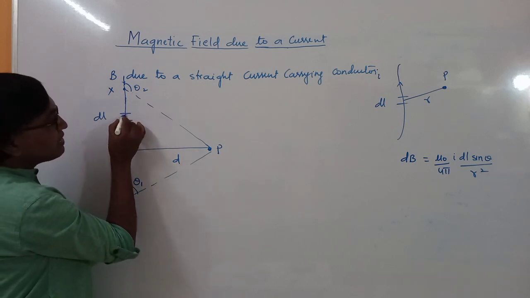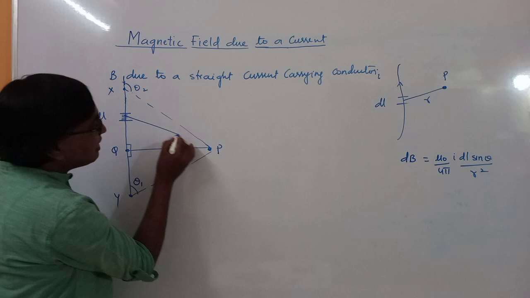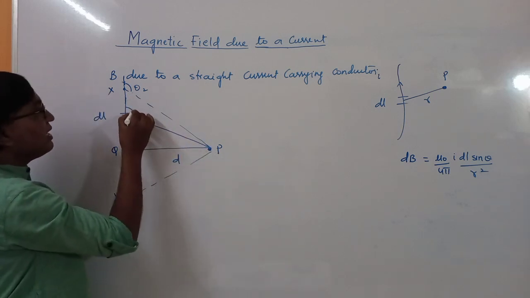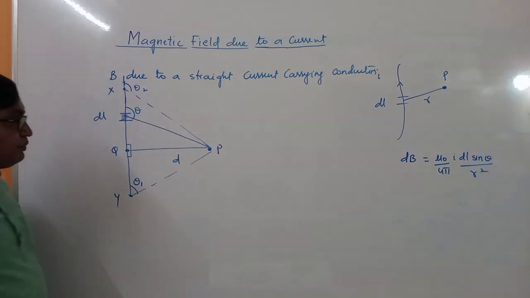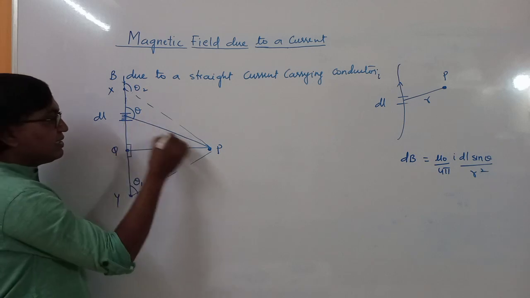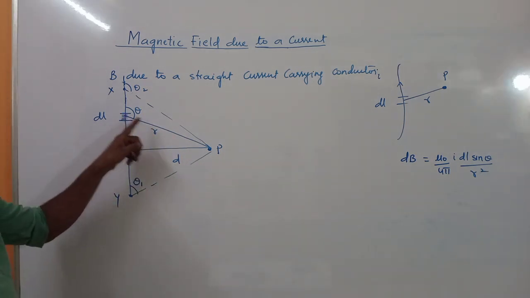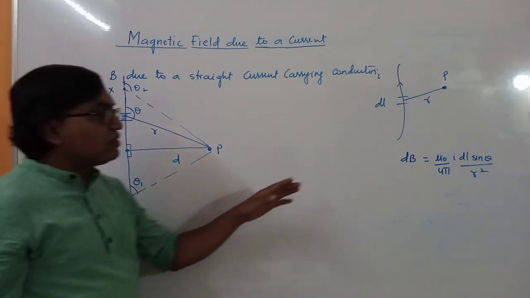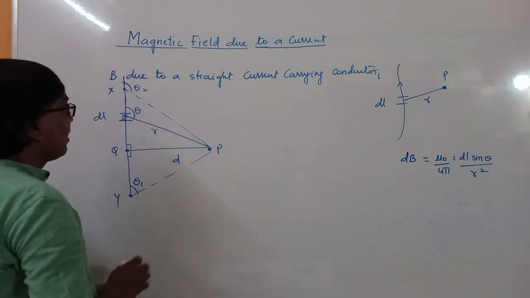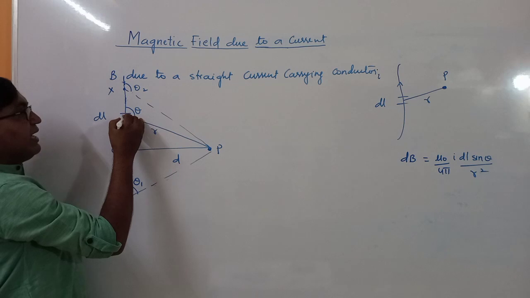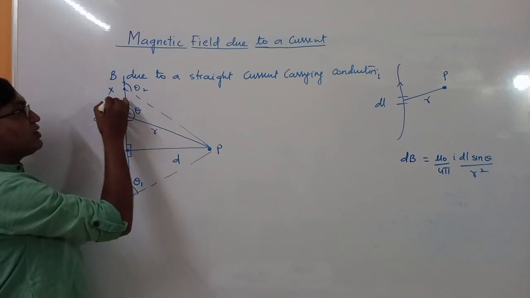So this is the current element which we have considered. Now let us take this current element, and this current element is making an angle theta, and let us say this distance is r. ये जो distance है यहाँ से यहाँ r, because you want the distance, and the direction of current, this is the direction of current.